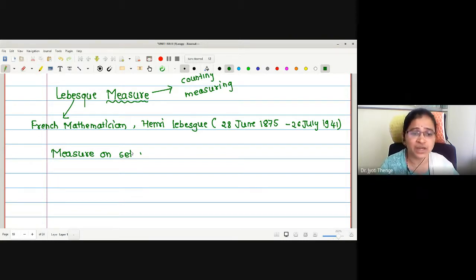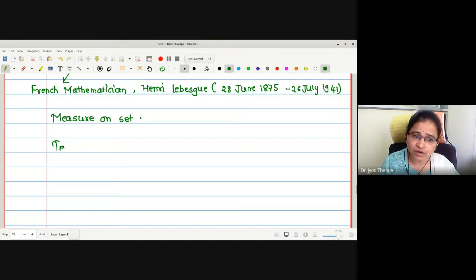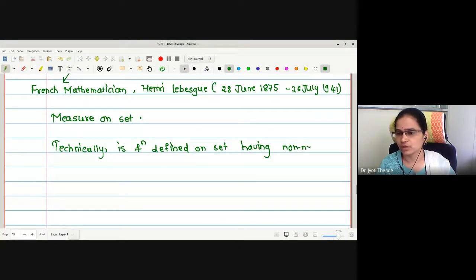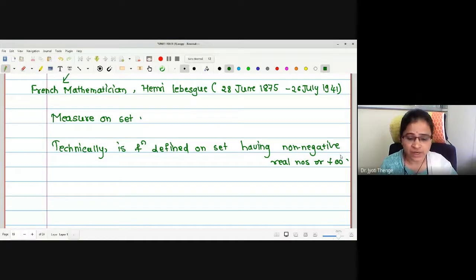Therefore, we are going to define measure to be technically a function defined on sets. In measure theory, we are going to deal with sets only. Therefore, we will define measure to be a function on sets having non-negative real number values or plus infinity. Right? Now let us see how it is the generalization.